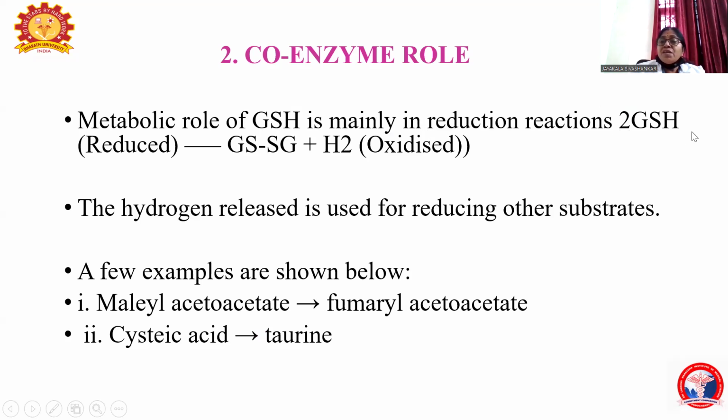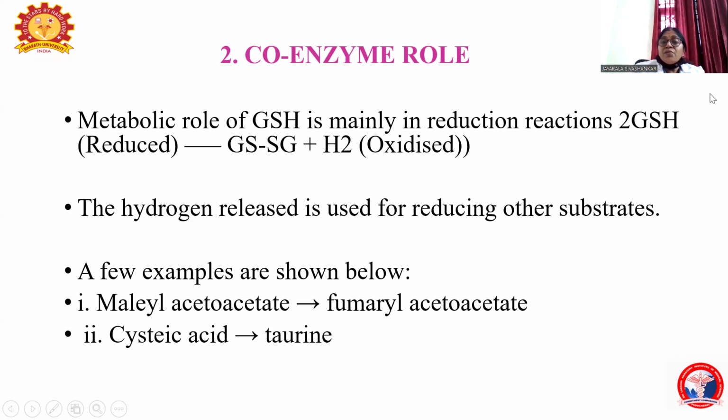When GSH is used in the reduction reactions, the glutathione becomes the oxidized form, and the reducing equivalents are used to reduce the substrate.